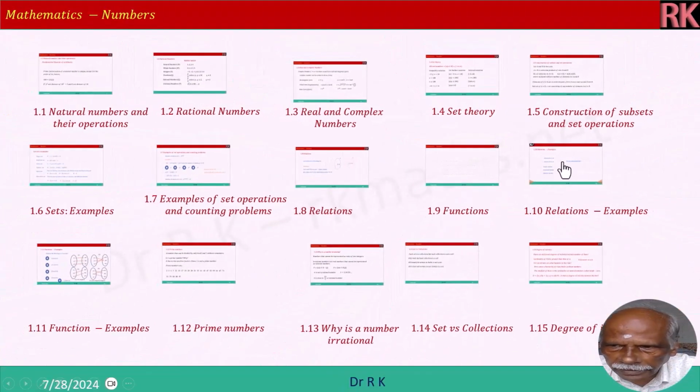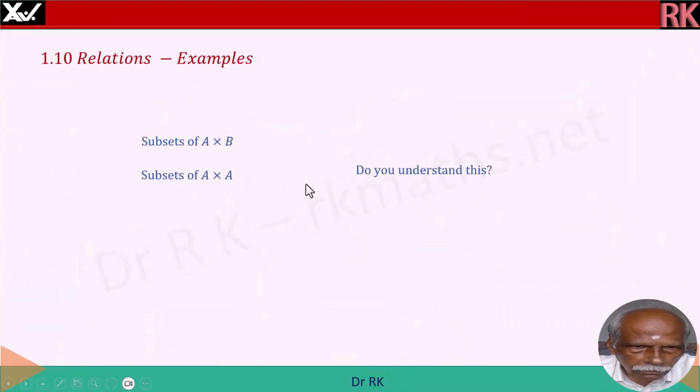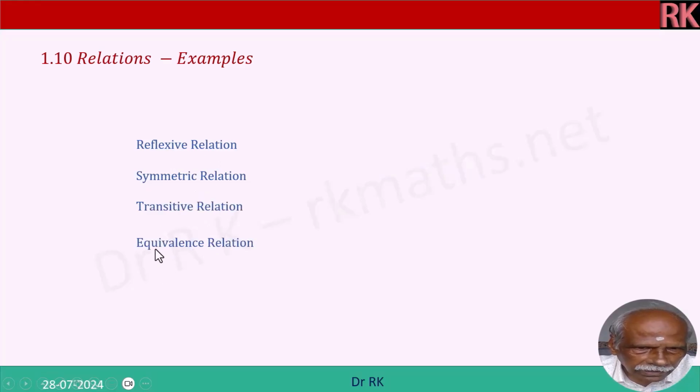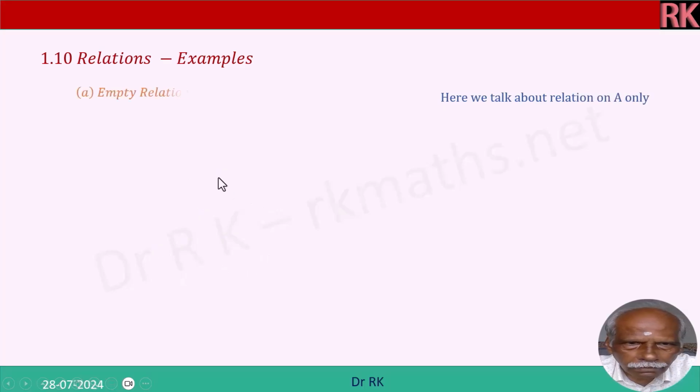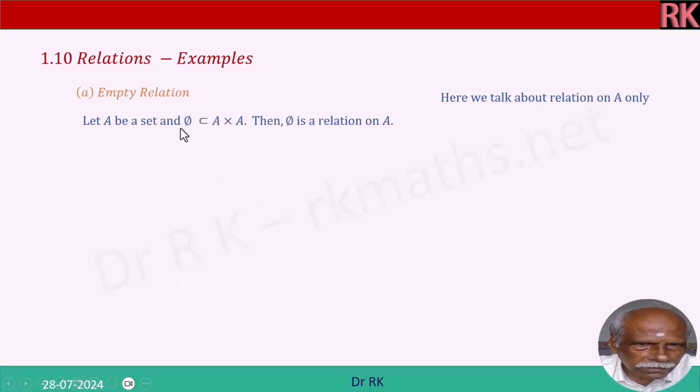And then we will see relation examples. Subsets of A cross B, subsets of A cross A. Do you understand this? Empty relation, universal relation, identity relation. We will see all these things. Reflexive relation, symmetric relation, transitive relation, equivalence relation. These are all there. Empty relation is phi. Phi is called the empty relation. We can represent it like this.